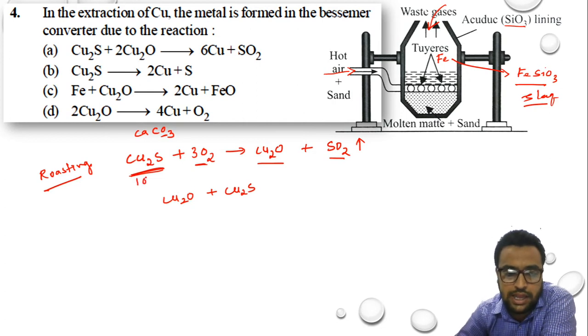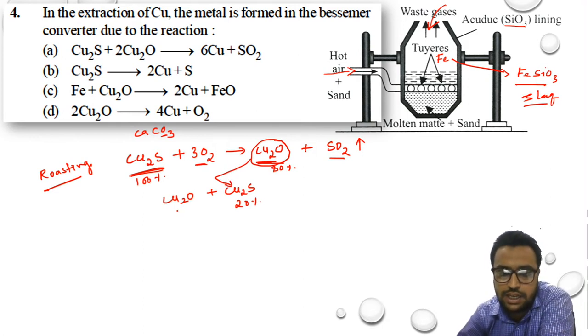Say I had 100% of Cu2S and the product formed was only 80%. Now I have 20% of Cu2S remaining. So this remaining 20% of Cu2S will react with the Cu2O which is formed here. तो क्या होगा, 100% में से 80% प्रोडक्ट कन्वर्ट हो गया है, तो जो प्रोडक्ट बना है Cu2O, यही प्रोडक्ट फिर किसके साथ रिएक्ट करेगा, बचे हुए Cu2S के साथ रिएक्ट करेगा. So this Cu2O will react with Cu2S, leading to formation.